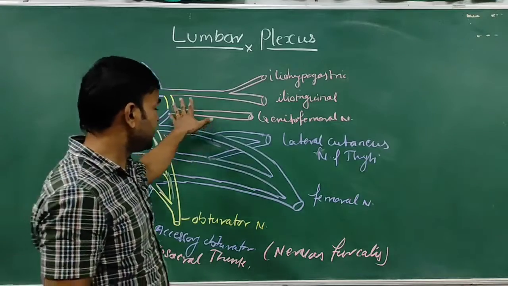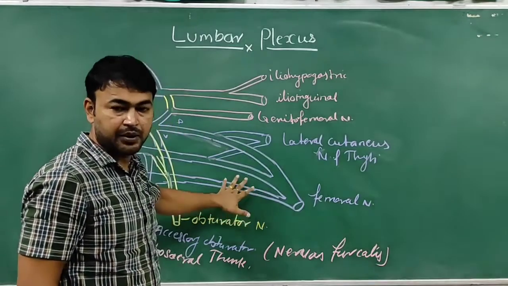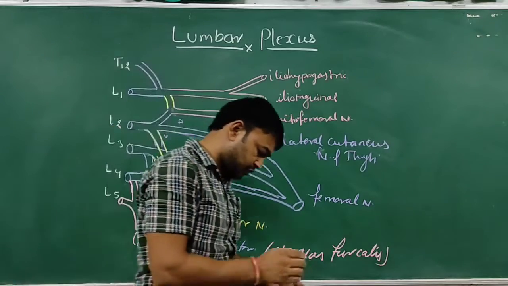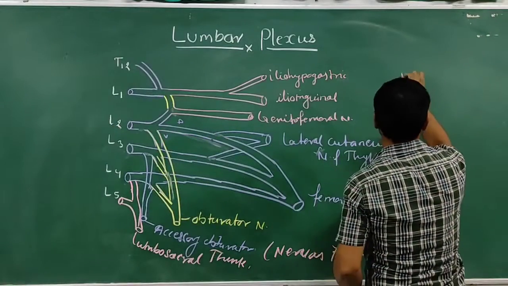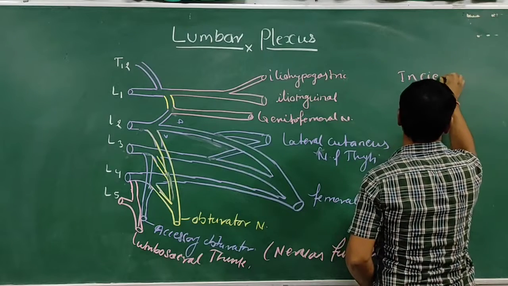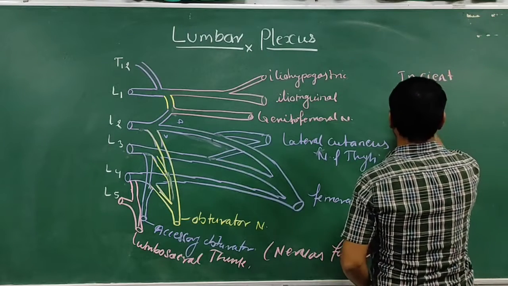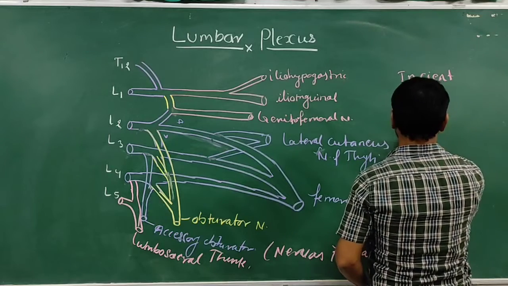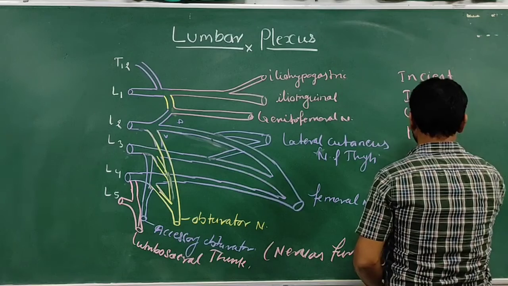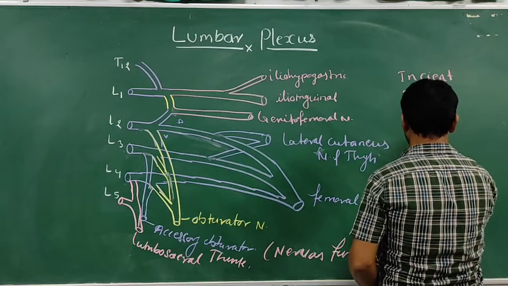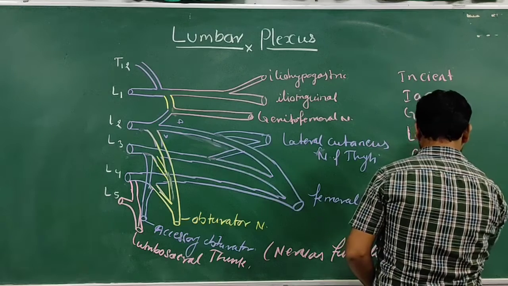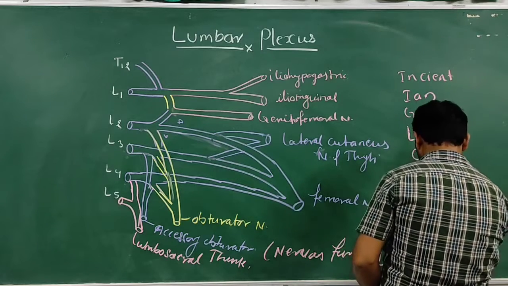Now the mnemonic of these nerves. How to remember the branches of the lumbar plexus. So there is a mnemonic: I Owe Green Land On Friday, Nakal.